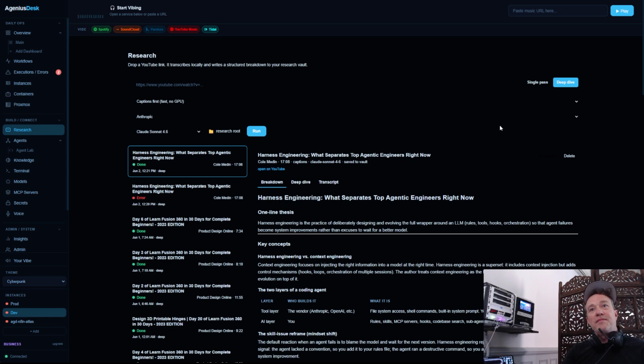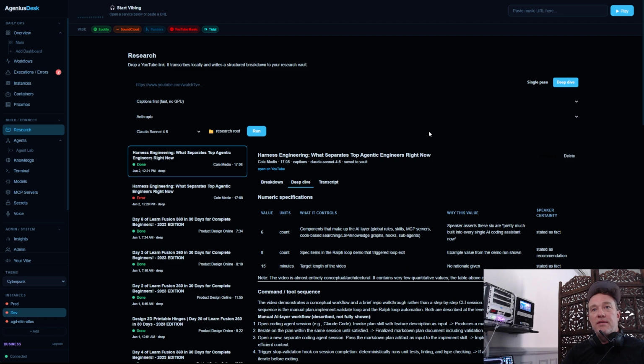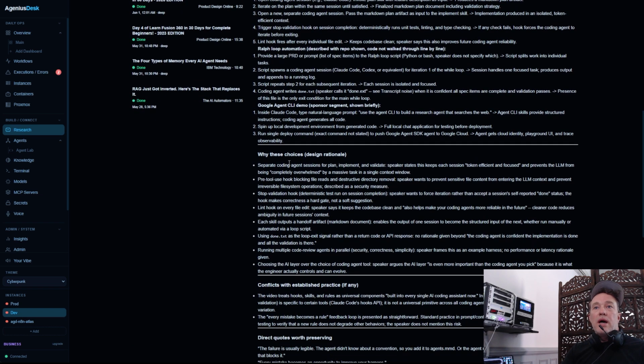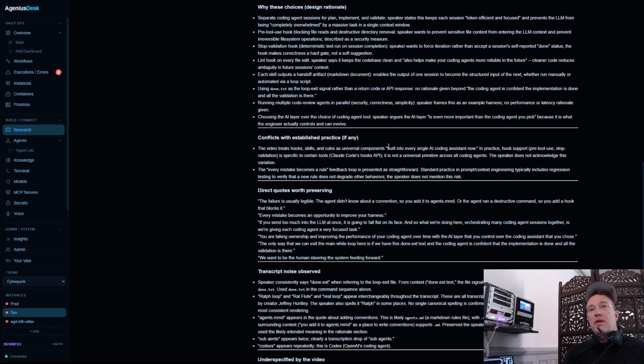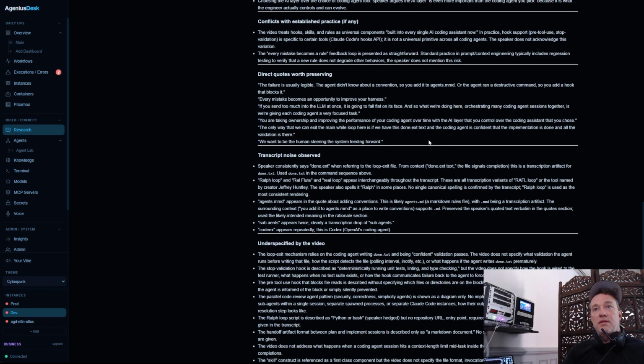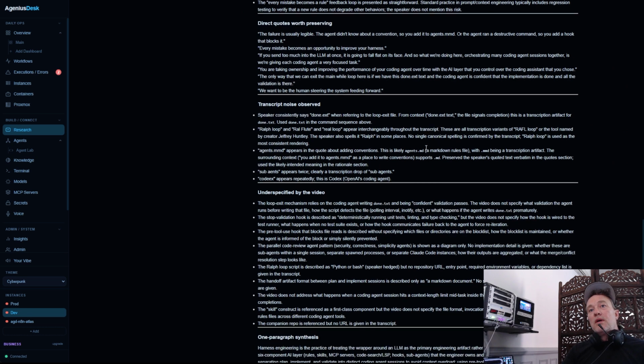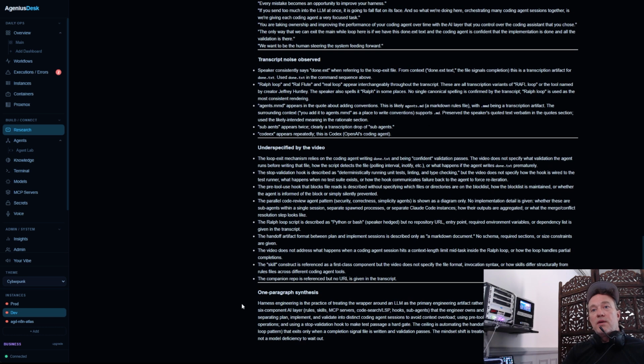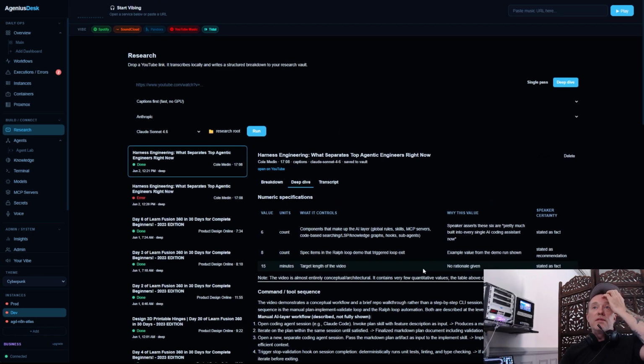There you go. Now I get the deep dives there. Doesn't take too long. I mean, it really goes into a lot of detail: the design rationale for things, conflicts with established practices, direct quotes, any noise that you want to ignore, what's underspecified, and a one paragraph synthesis of it all. So it's just an interesting little workflow.